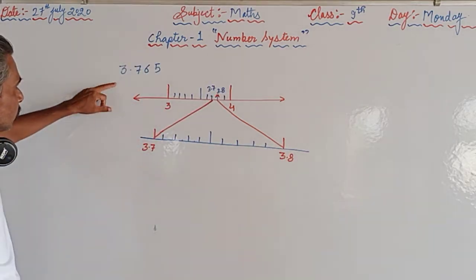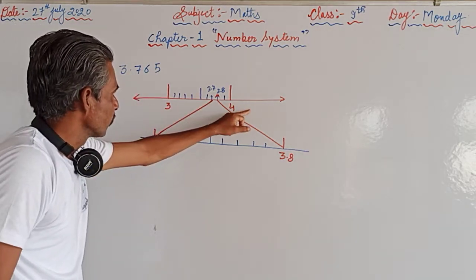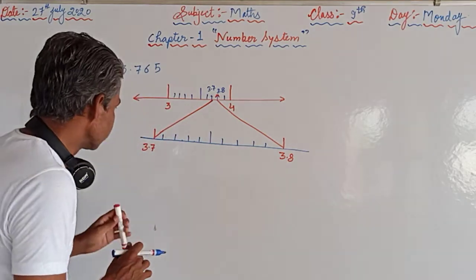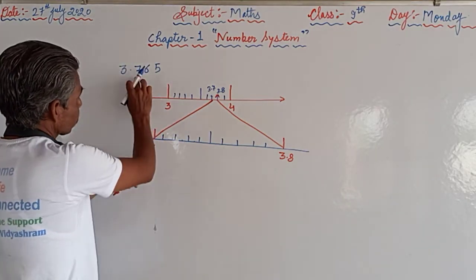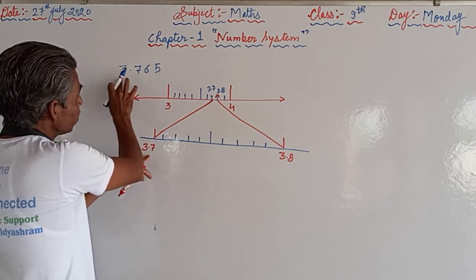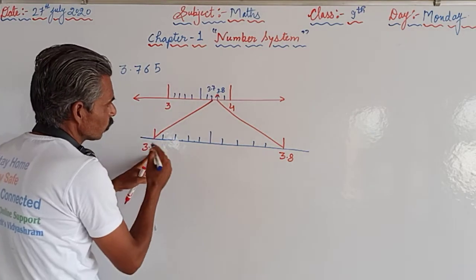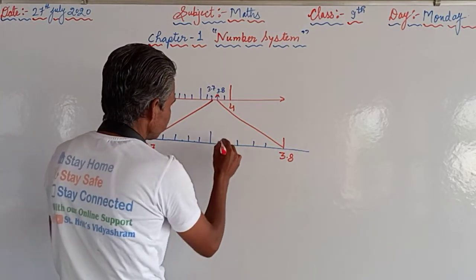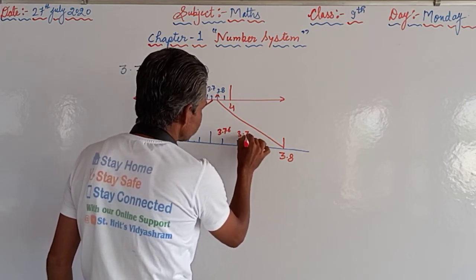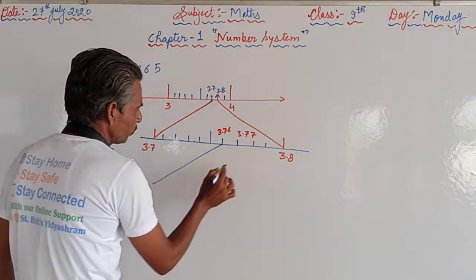So 3.765 lies between 3 and 4, then 3.7 and 3.8 in between this. So 3.76, that it lies between 3.76 and 3.77. So where is 3.76? 3.76 is here, and here 3.77. Now again we will magnify that.